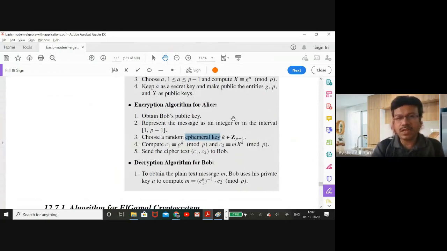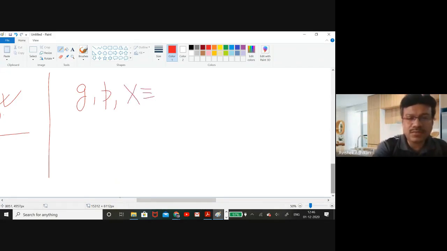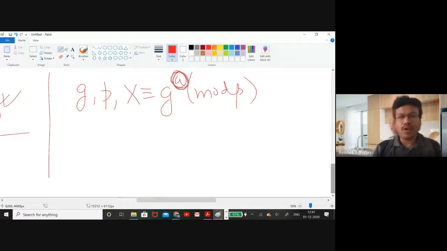The public values are g, p and x. So the adversary knows g, he knows p, he knows x. What was x? x was g to the power a modulo p. Note that this value of a is kept secret, so a is not known to the attacker. And from x, it's really difficult to get back a, due to the assumption that the discrete logarithm problem is difficult.